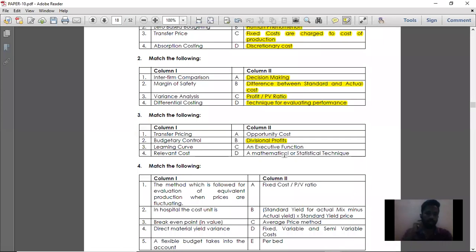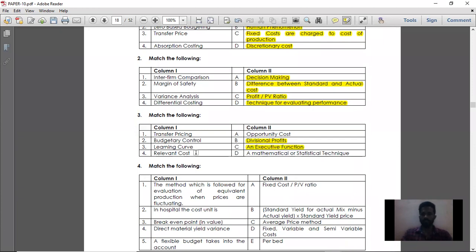See, what is budgetary control? Preparing the budget for the future year and controlling it. That is called budgetary control. Budgetary control is nothing but predetermining the future expenses and profits, that is, budgeting the future period. And budgetary control is nothing but an executive function, that is a function which is going to be executed in the near future. When preparing and predetermining it, it is called an executive function. So budgetary control is an executive function.